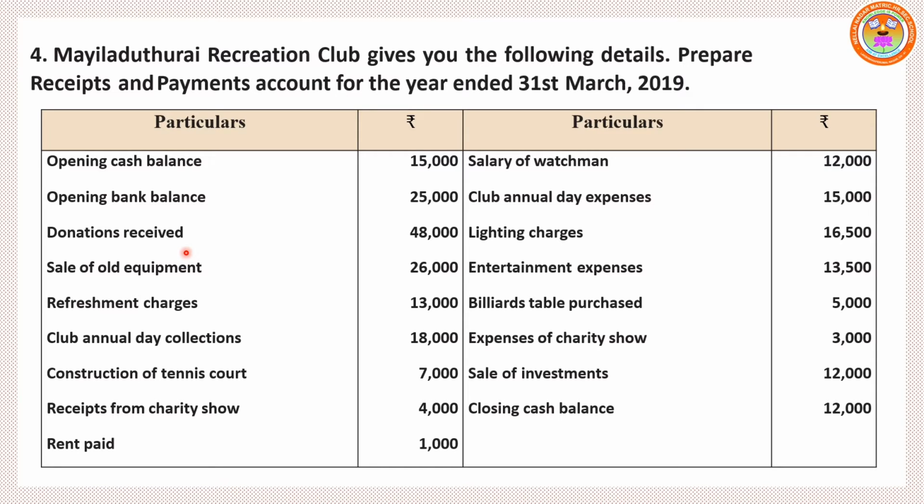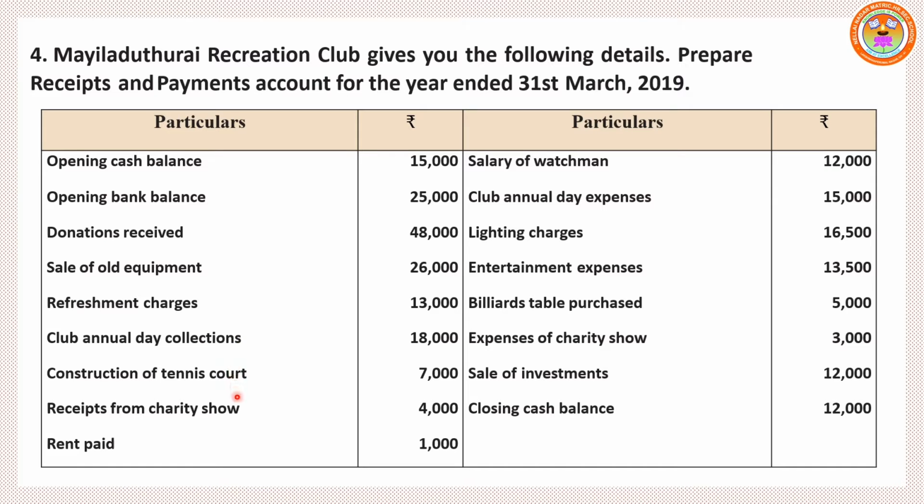Donations received, receipt side. Sale of old equipment, receipt side. Refreshment charges, we are making payment, so show it under payment side, credit side. Club annual day collections, we have received money, so show it under receipt side.